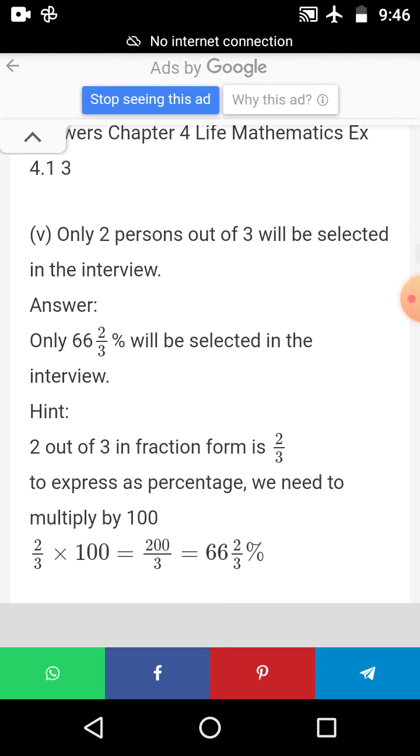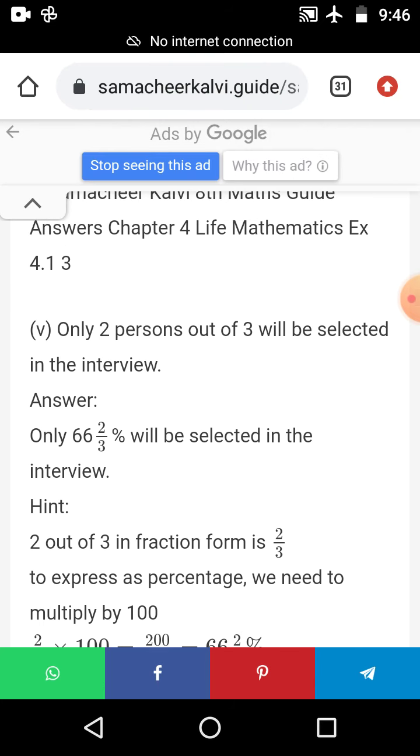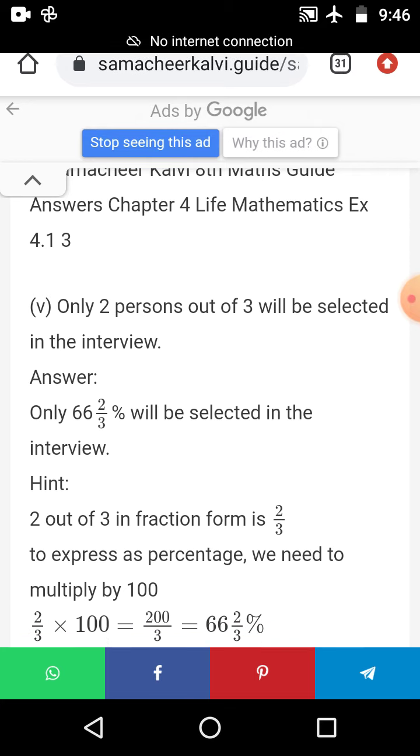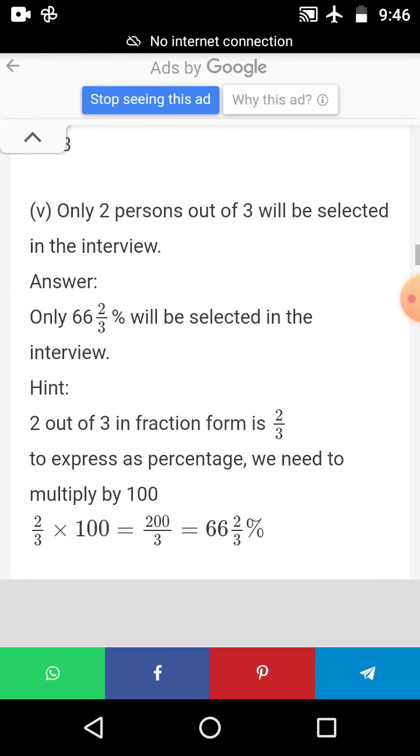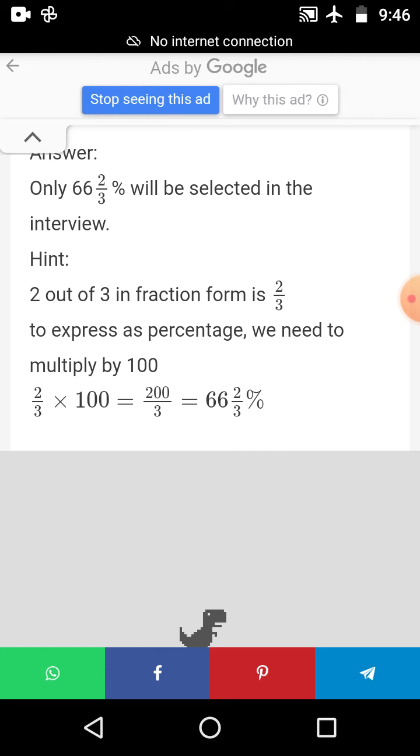See this sum, see the hint ma, you can understand very well. Fifth subdivision, see, only 2 persons out of 3 will be selected. First the fraction is what ma? 2 by 3. Then multiply it with 100. Then solve it, you get the answer 66 2 by 3%. Okay ma?